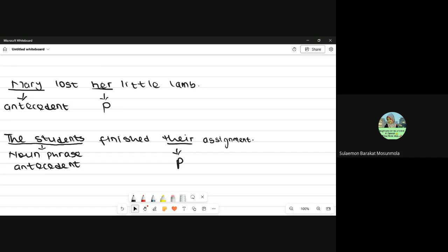Okay. How do we make sure pronouns agree with their antecedents? To ensure that your pronoun agrees with the antecedent, you need to look at it properly. It must agree in number. When you have a singular noun, a singular pronoun should be used. For example, in Mary lost her little lamb, you can see Mary is just a singular noun. Her is also a singular pronoun. I won't say Mary lost their little lamb because Mary is just a single person.